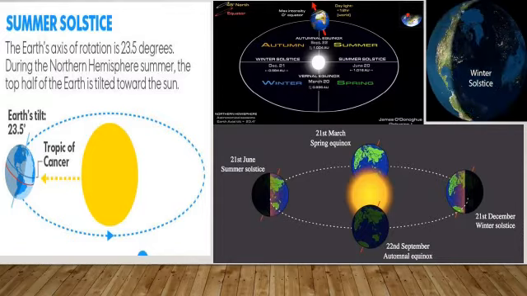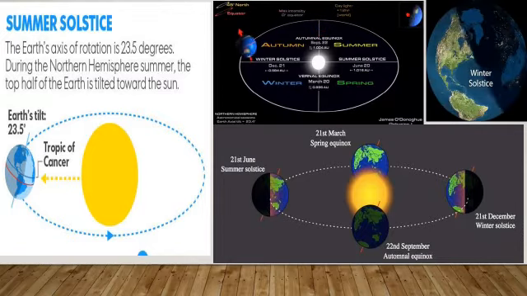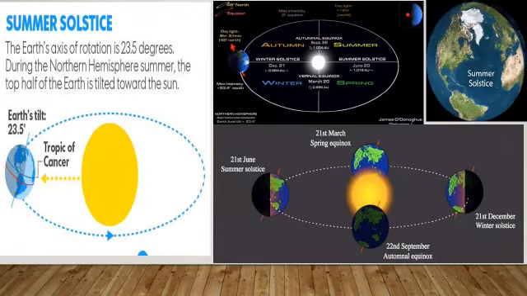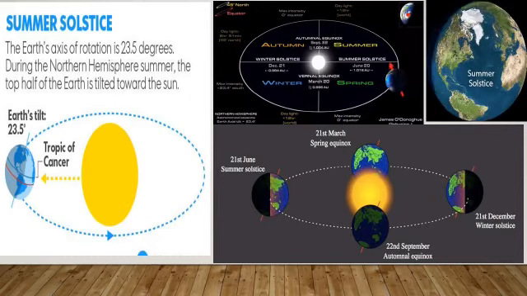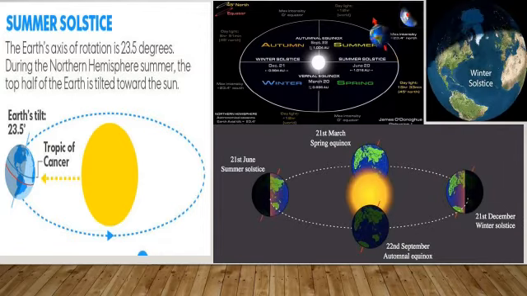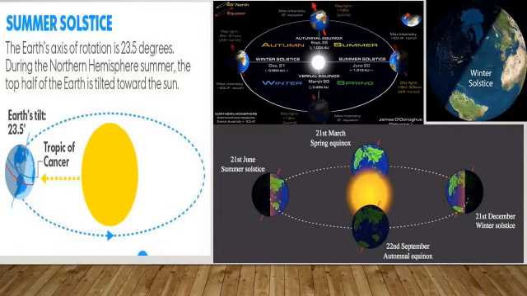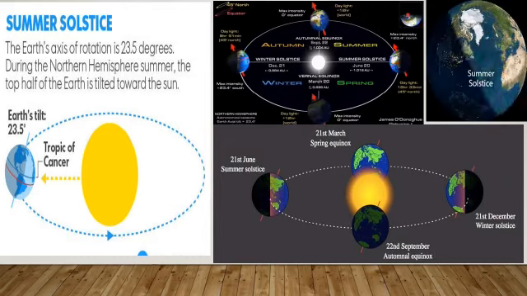The summer solstice occurs on 21 June when the North Pole is inclined toward the Sun. The Northern Hemisphere experiences summer season and the Southern Hemisphere experiences winter season.